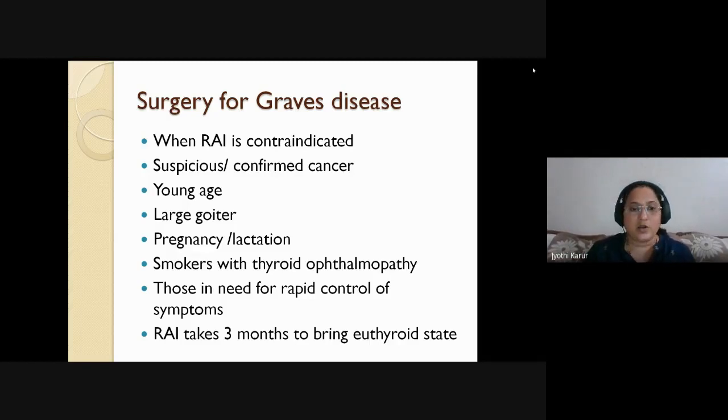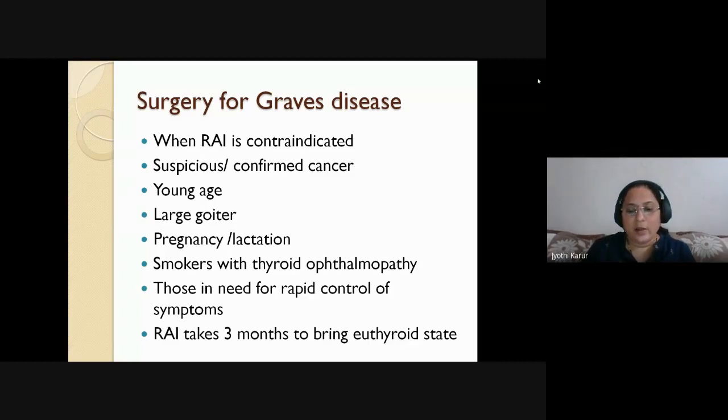Whenever there is a large goiter, will you sit and wait for your medicines or radioactive substances to act? No. In such cases, a large goiter with or without pressure effects, you can go ahead with surgery. Pregnancy and lactation: even here, where radioactive iodine therapy is contraindicated, you have to go ahead with surgery. Initially antithyroid drugs, followed by surgery.